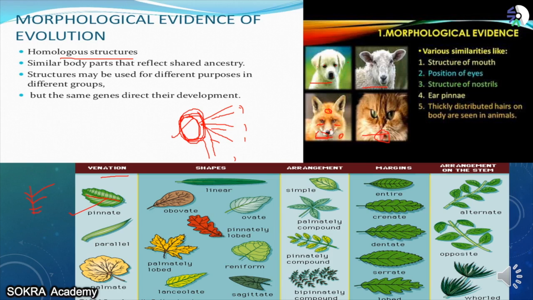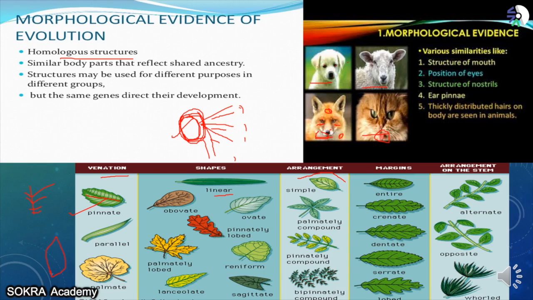Now look at the margin. This margin is an entire margin. This is a crenate margin. Just look at the border of this margin. But what they are trying to say is, even though the margins are different, the margin is still present. That means they had a common ancestor from which they evolved. So that is a morphological evidence of evolution: similar body parts that reflect shared ancestry.